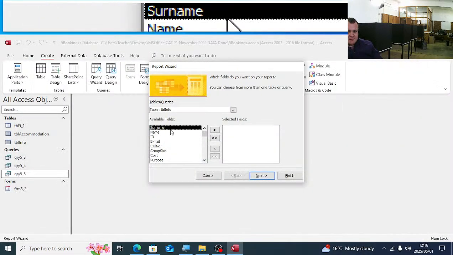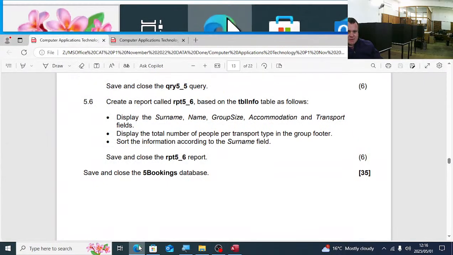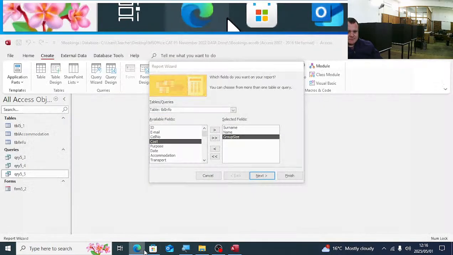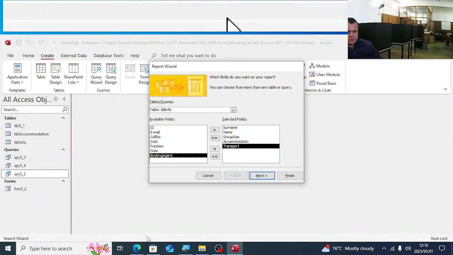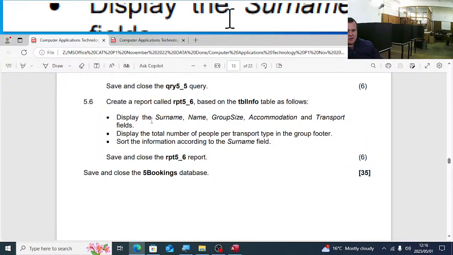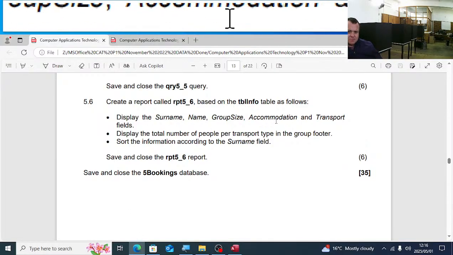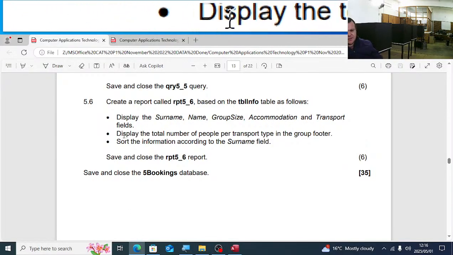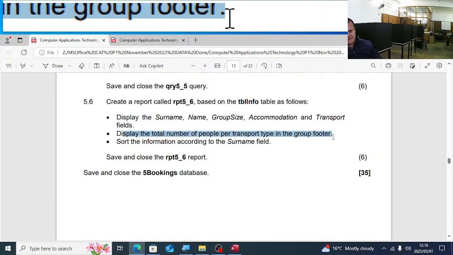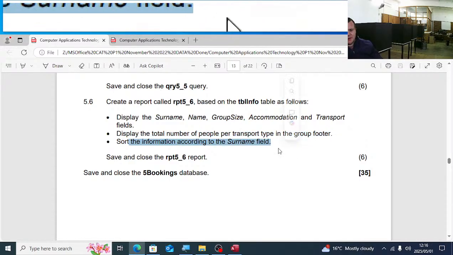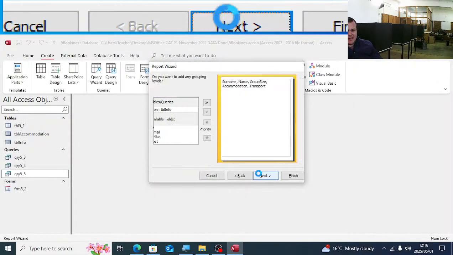Display the surname, name, group size, accommodation, and transport. I'm just going to read further on. Display the surname, name, group size, accommodation, and transport fields. Display the total number of people per transport type in the group footer. Sort the information according to the surname field. So we're going to say next.